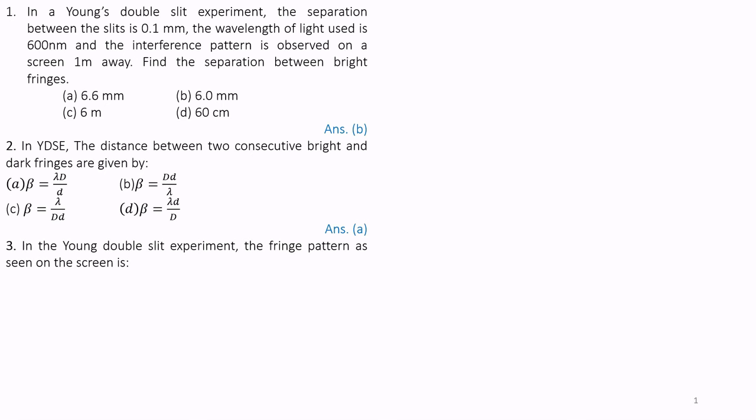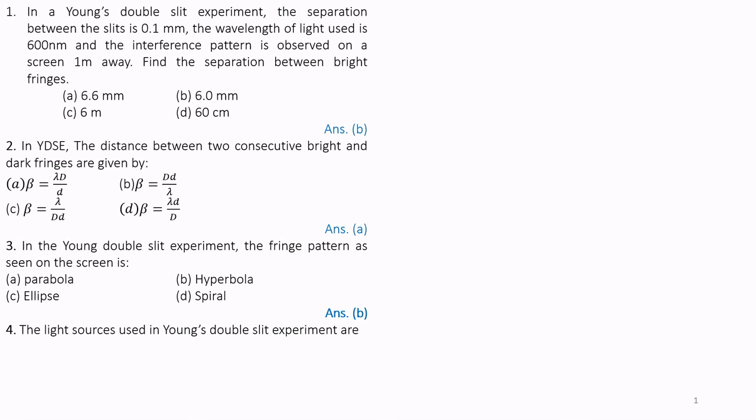Question number 3. In the Young's double slit experiment, the fringe pattern as seen on the screen is: A, parabola; B, hyperbola; C, ellipse; option D, spiral. The correct answer is B, that is hyperbola. Question number 4. The light sources used in Young's double slit experiment are: option A, incoherent; option B, coherent; option C, white light; option D, blue, green and red light. Correct answer is B. You have to remember it.